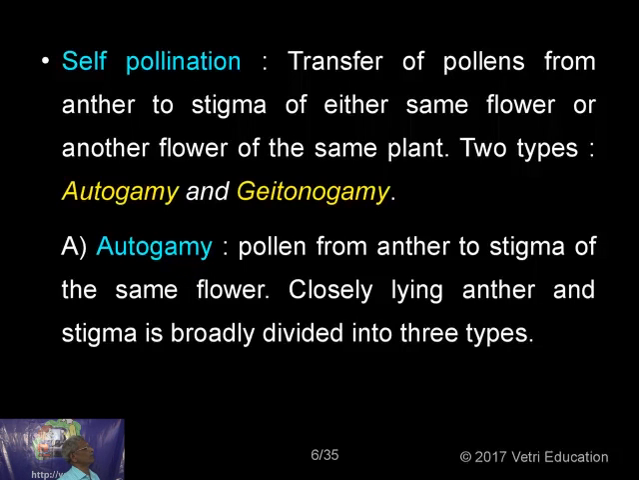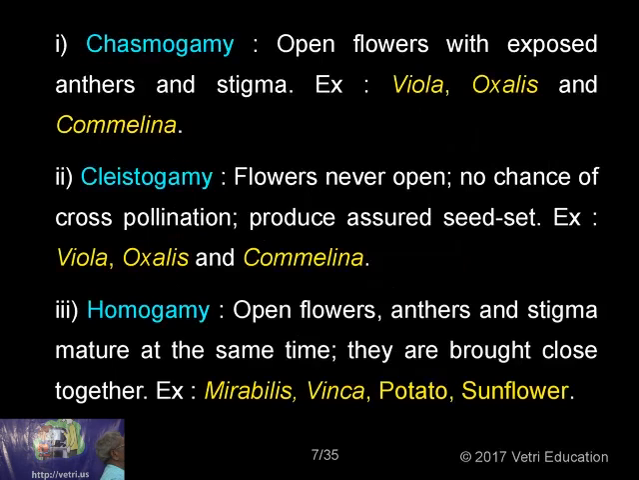Now, self-pollination is the transfer of pollen from the anther to the stigma of either the same flower or another flower of the same plant. These are the two types called autogamy and heterogamy. Now, autogamy, as I was telling you, is the transfer of pollen to the stigma of the same flower of the same plant. Closely lying anther and stigma is broadly divided into three types: plasmogamy, clistogamy, and homogamy.